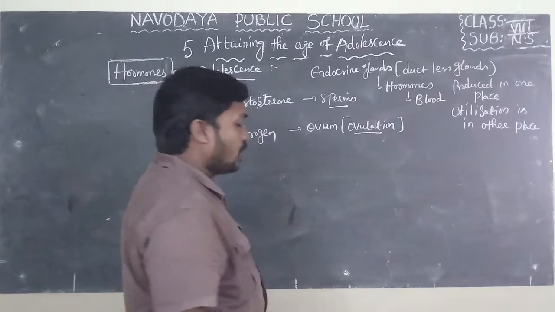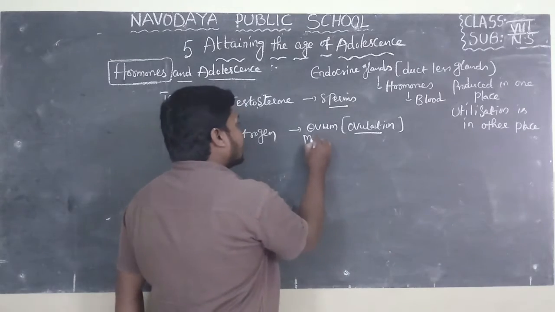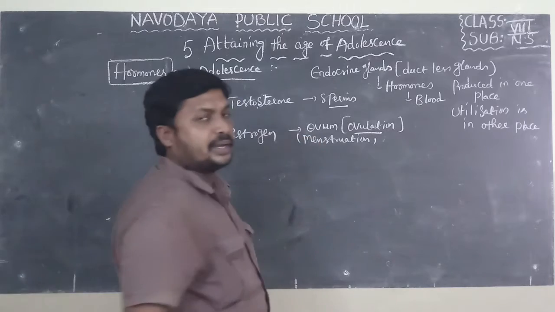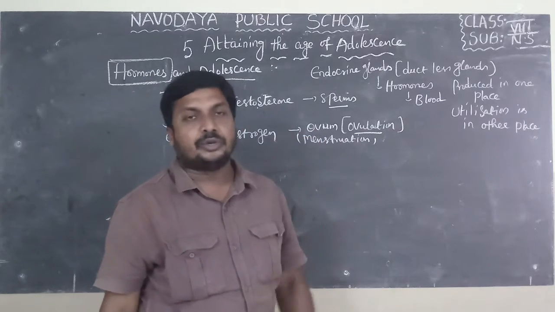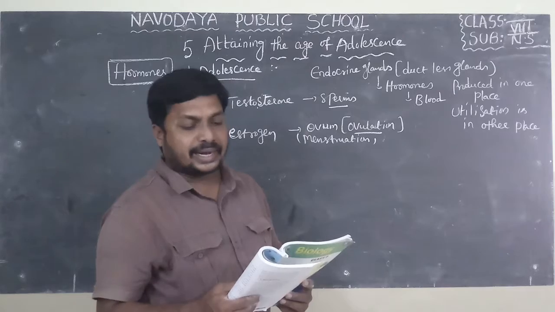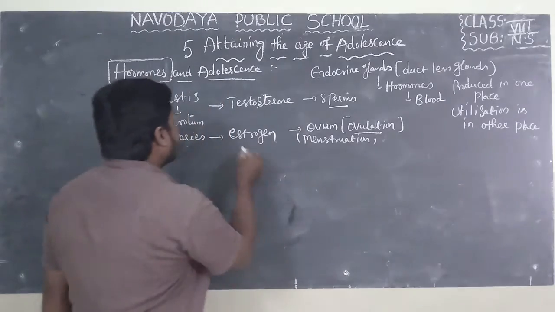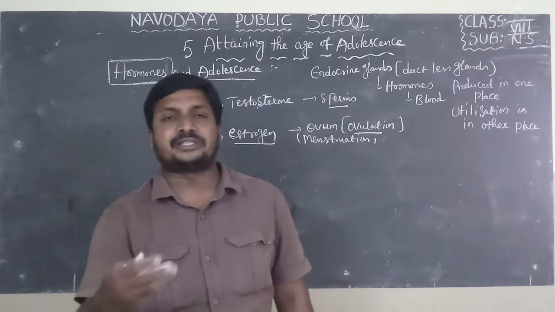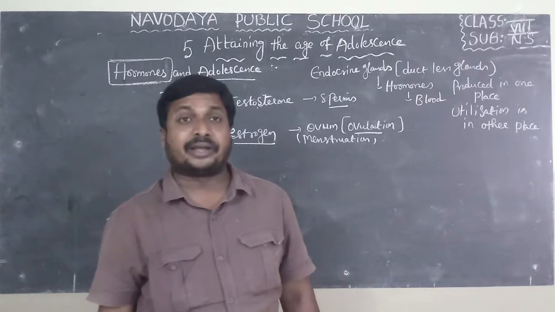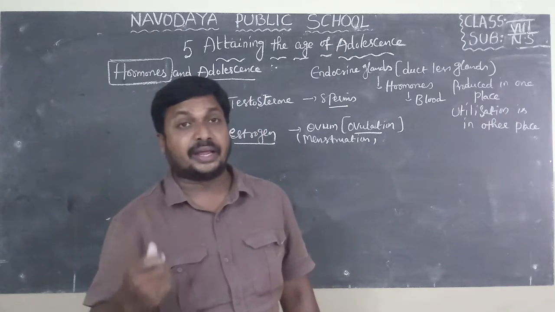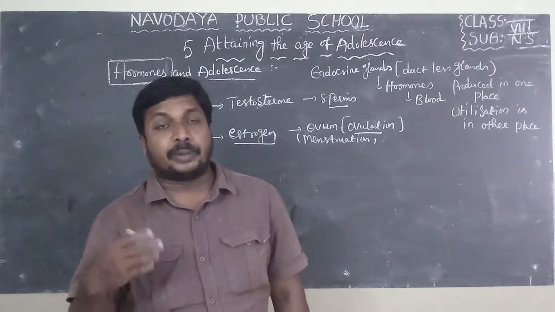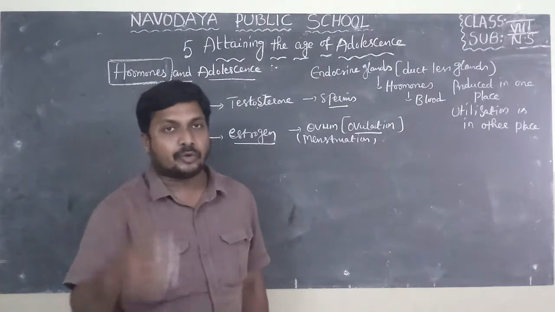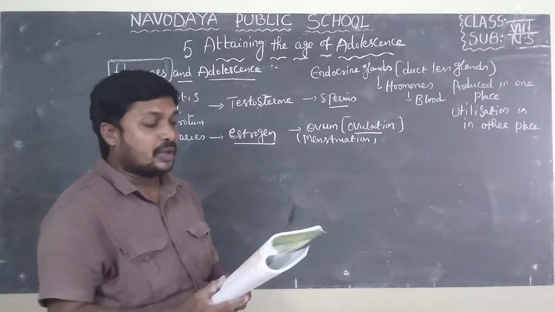Menstruation, already explained in the previous class. The cyclic changes which occur in females from the age of 12 to 13 years to 50 years are known as the menstrual cycle. This hormone is also helpful for secondary sexual characters in females. What are the secondary sexual characters in females? Development of breast, hair under armpits, pimples, acne, and the menstrual cycle starting. All these are known as secondary sexual characters in females.